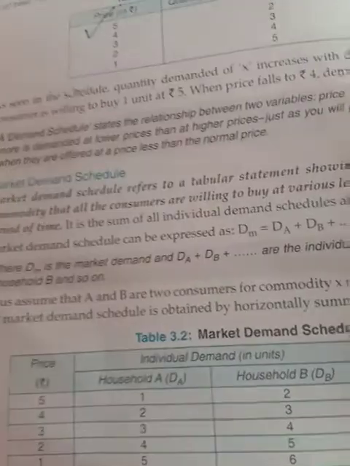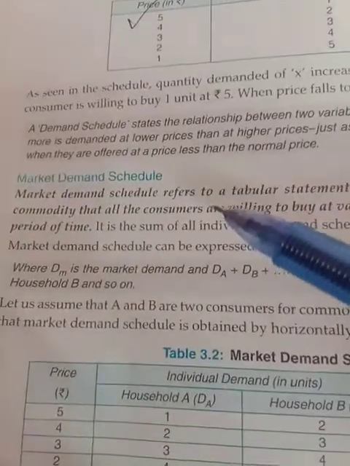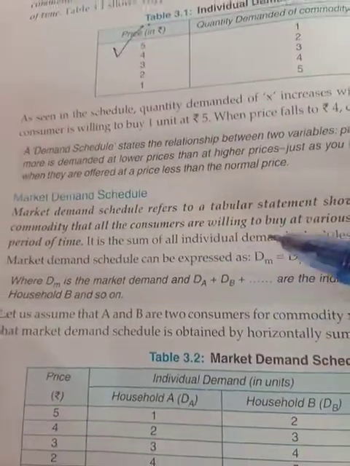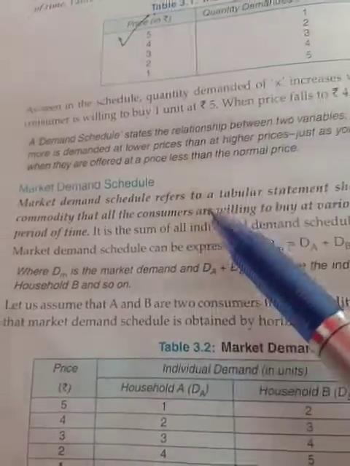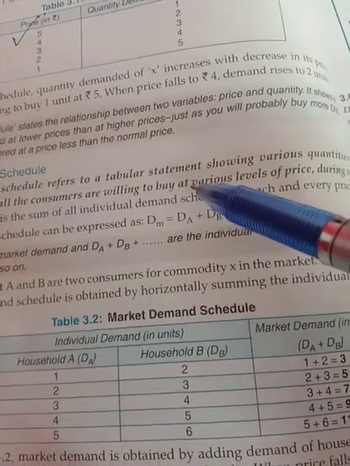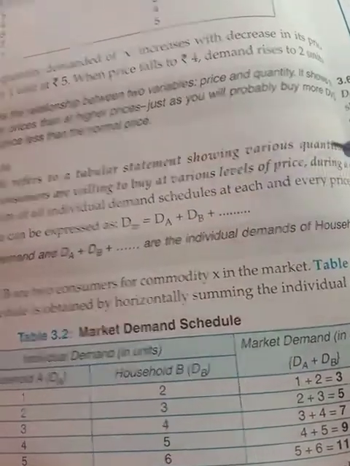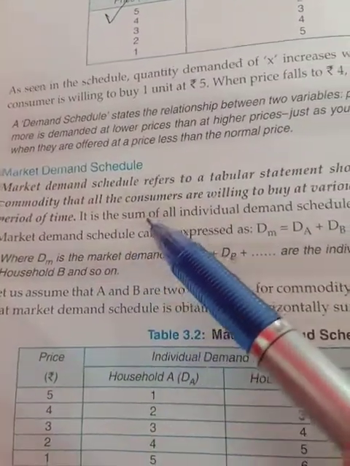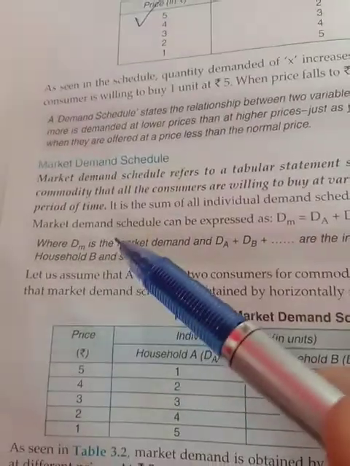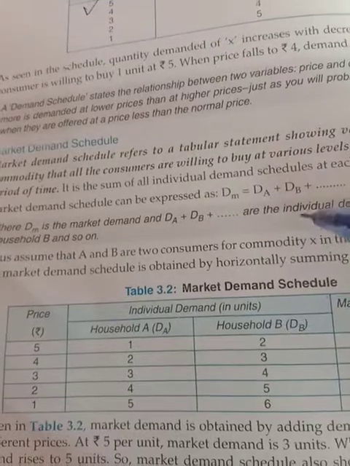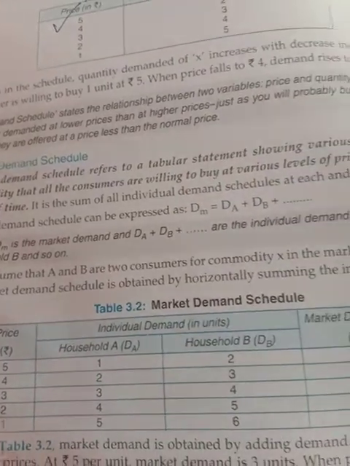Now the market demand schedule. In the market demand schedule, you basically take all the demand of all the consumers for one product. So it is a tabular statement showing various quantities of a commodity that all the consumers are willing to buy at various levels of prices during a given period of time. These things you have to mention. So it is a sum of all individual demand schedules.